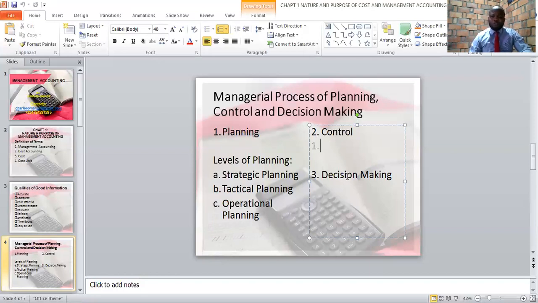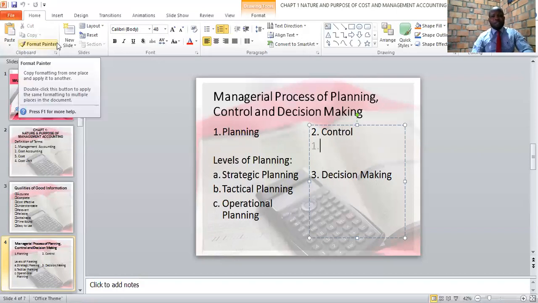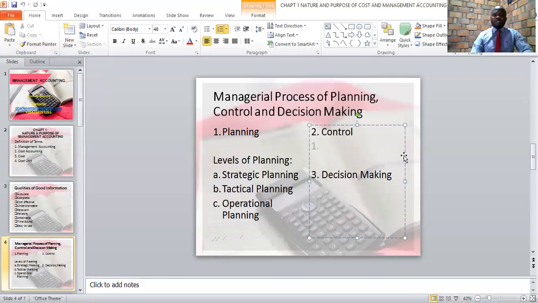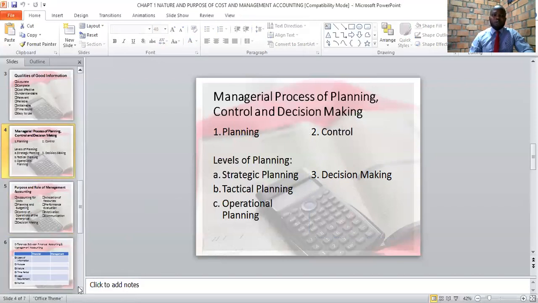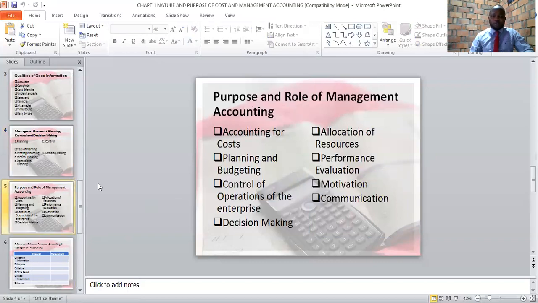The last role of a manager is decision making. Managers on a day-to-day basis are involved in decision making. What is decision making? Decision making is a choice. In everything that we do in life, we normally make a choice. And for you to be a decision maker, there must be a number of options that you are to choose from. If you have a variety of options, you must weigh the information you have, and the information that you have will enable you to make the best decision.